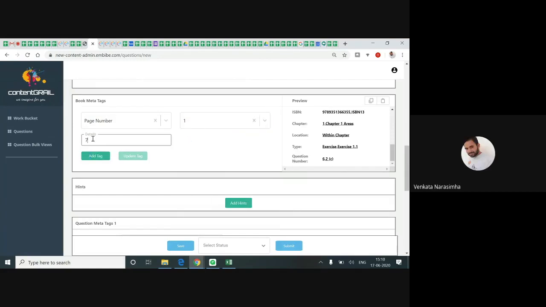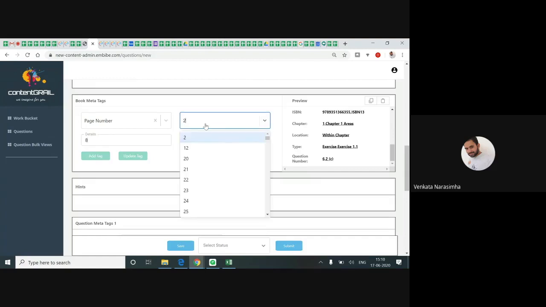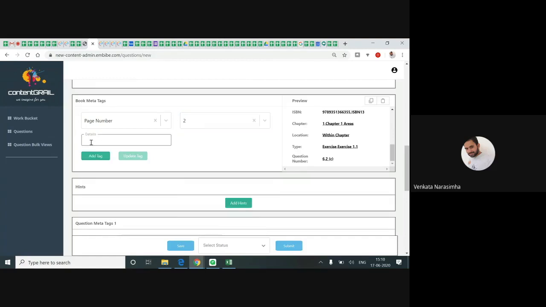As the page number changes from 7 to 8, the selection number changes from 1 to 2. Now 8 changes to 9 and 2 changes to 3. Got it? So the first chapter's first page number is 7, so I'm giving 1 in the selection. Now you can see 7 and 1.